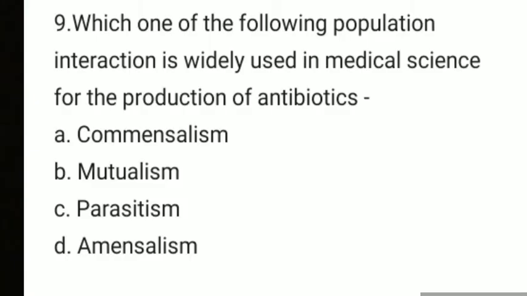Next, question number 9. Which one of the following population interactions is widely used in medical science for the production of antibiotics? Commensalism, mutualism, parasitism, amensalism. We know this, it's a simple question. The examples of amensalism are Penicillium notatum, and Juglans nigra.